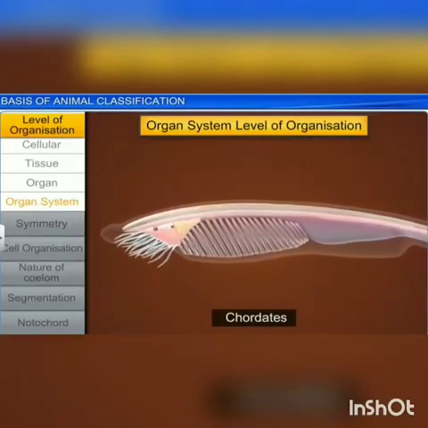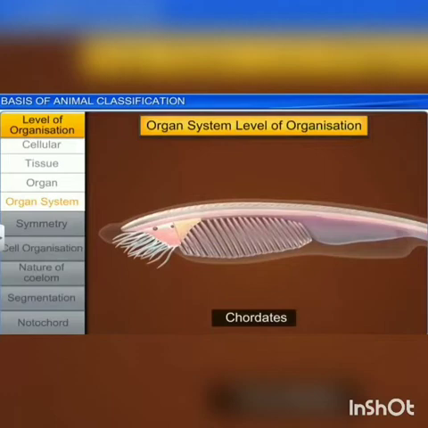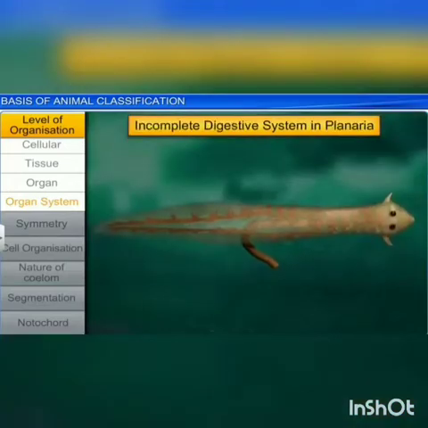Chordates also exhibit organ system level of organization, which can be very primitive and simple or complex depending upon the individual animal.